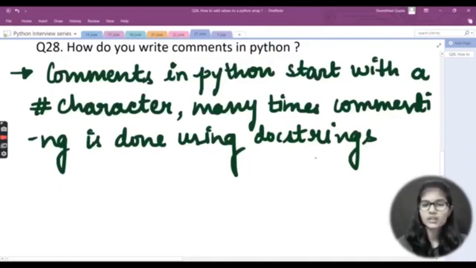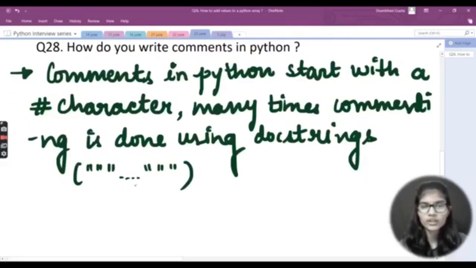But other than this, docstrings are also used for writing multiple lines, right? So let's say you want to write a comment for 4 to 5 lines. In that case, it's not a good idea to again and again put the hash sign at the start and then write. So we just declare the docstrings. Docstrings are declared by putting 3 pairs of inverted commas, that is a total of 6. So 3 go on one side and 3 go on the other side, and between them you write your comment, the strings which you want to mention.